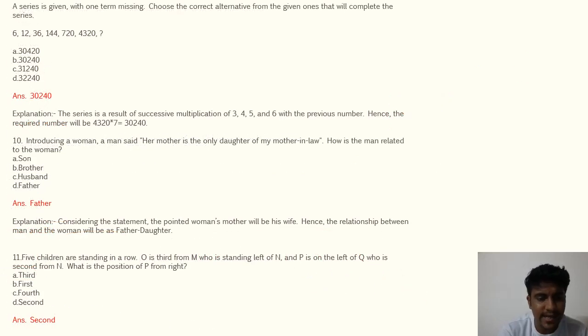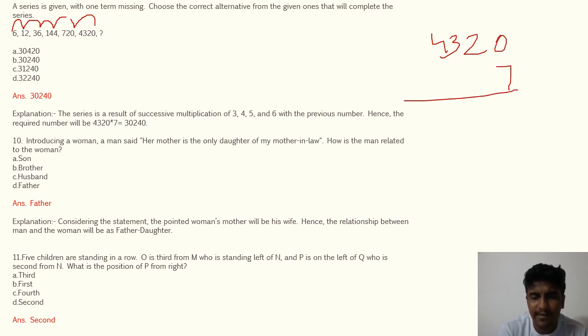Now in the next one we again have to find the missing term. Now what could be the possible thing? The series over here you can see: 6, 6 2s are 12, 12 3s are 36, 36 4s are 144, 144 5s are 720, 720 6s are 4320, and 4320 7s is 30240. Yeah, so B is the right option.